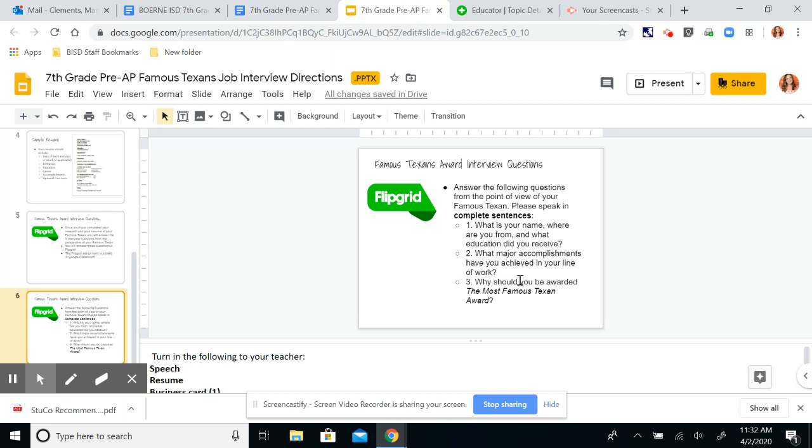And then the last one, why should you be awarded, so as the person you're choosing, the Most Famous Texan Award? So that is something that you'll have to think critically about using all the information that you have used.